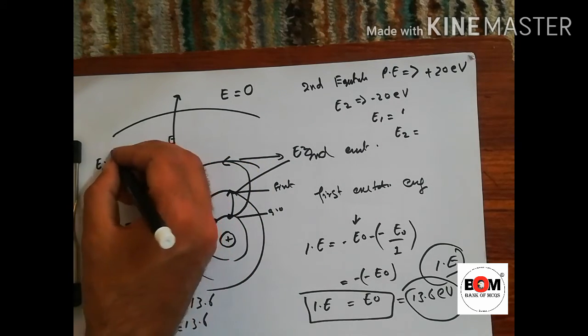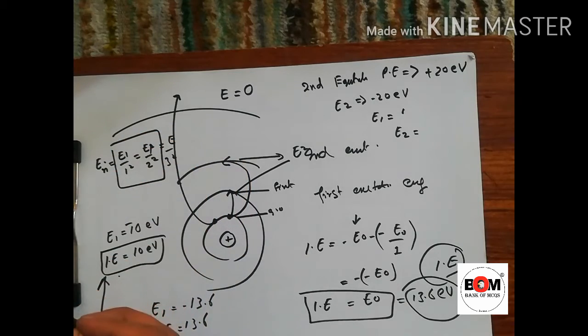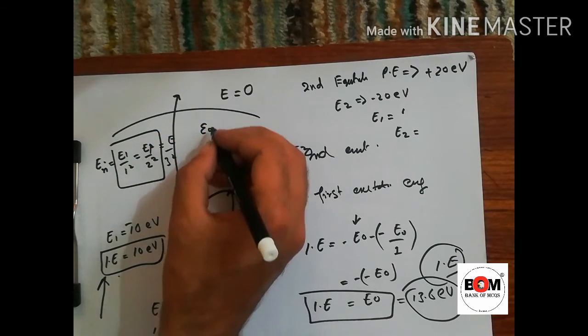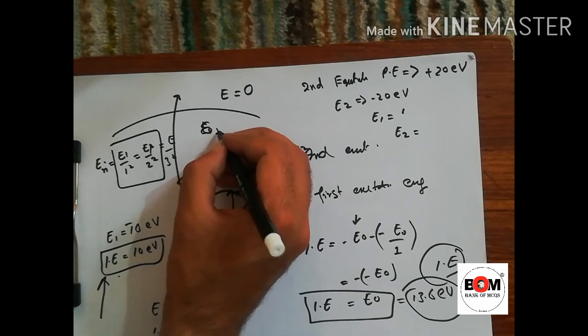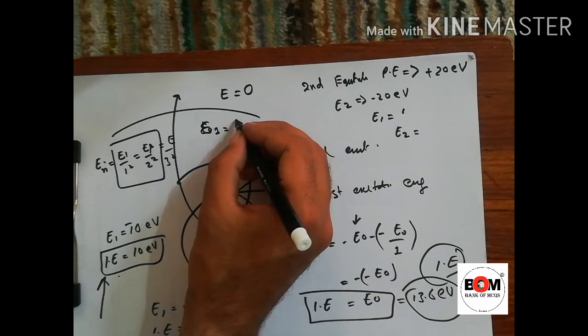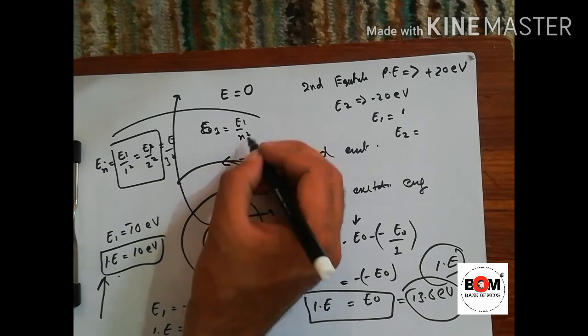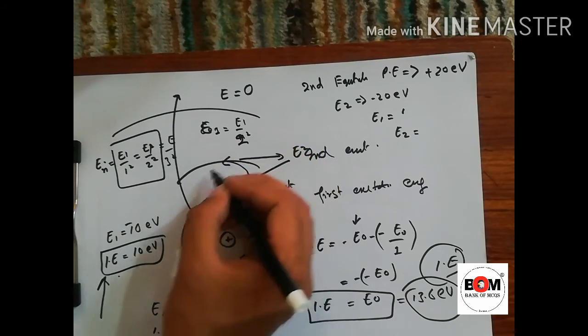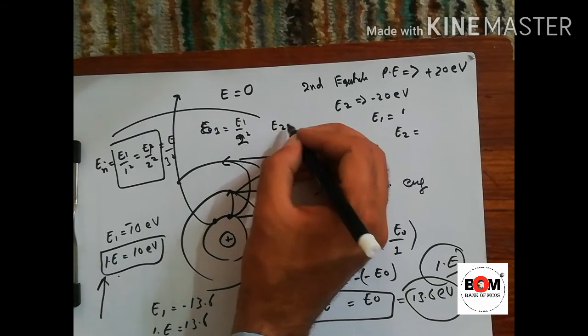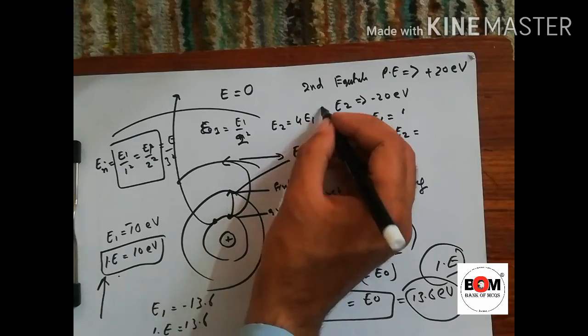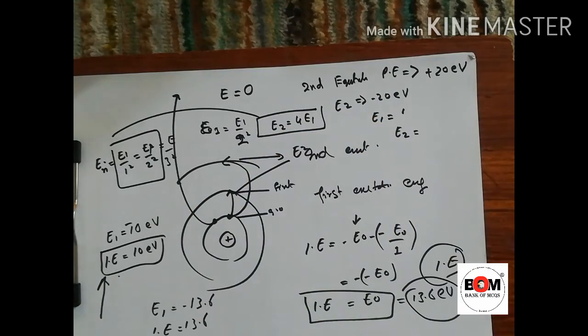So we can write E_n equal to E1 divided by n square. For the second shell, n is 2, so the second shell energy is E1 divided by 4. This is the inner relation.